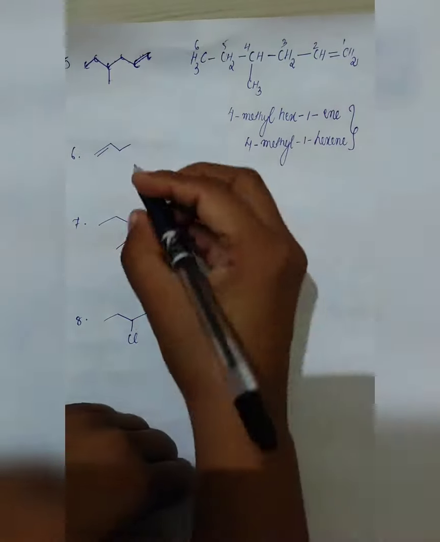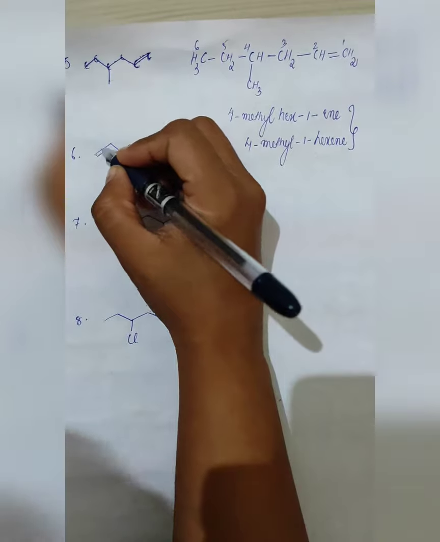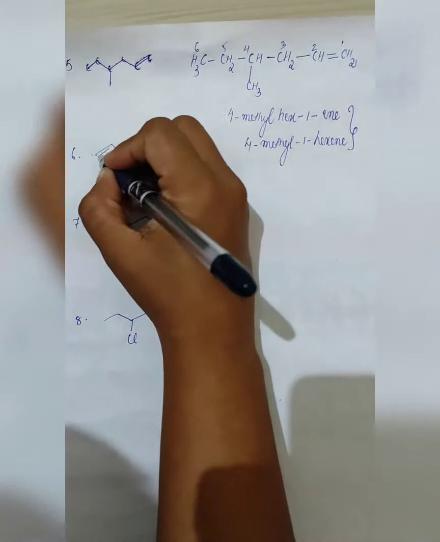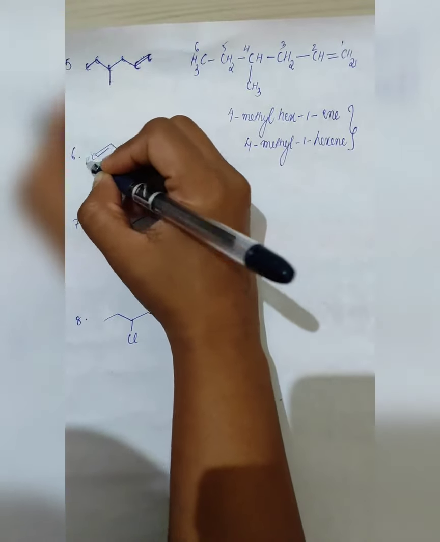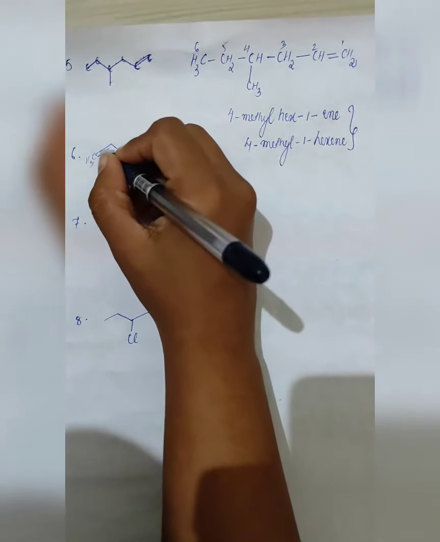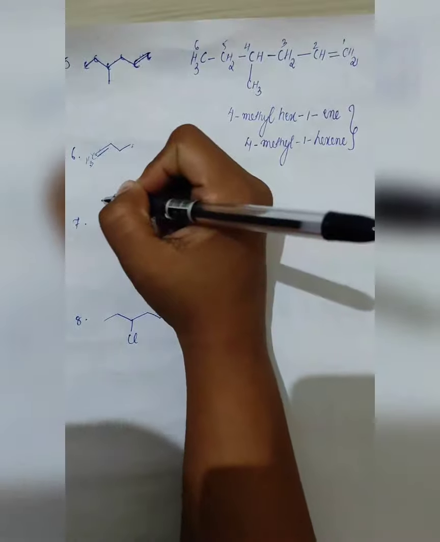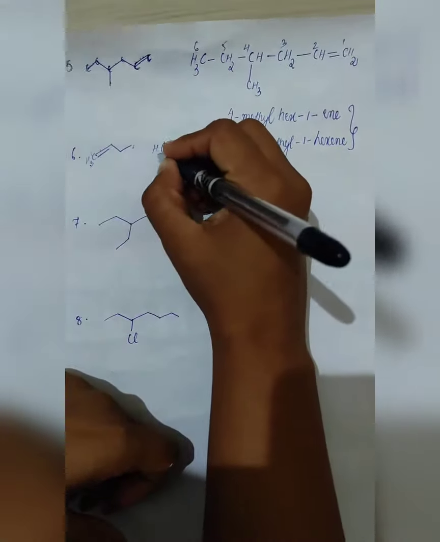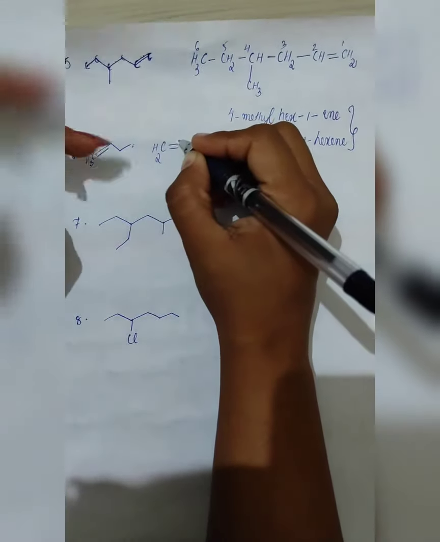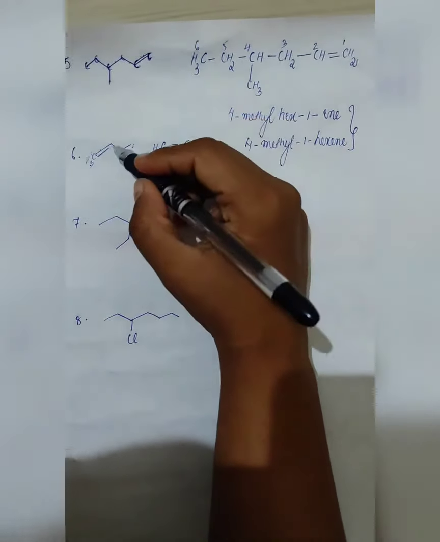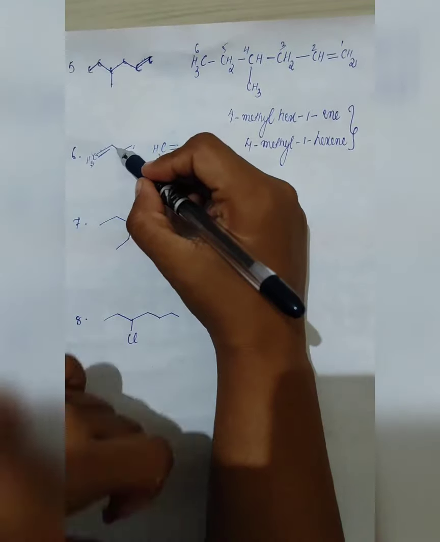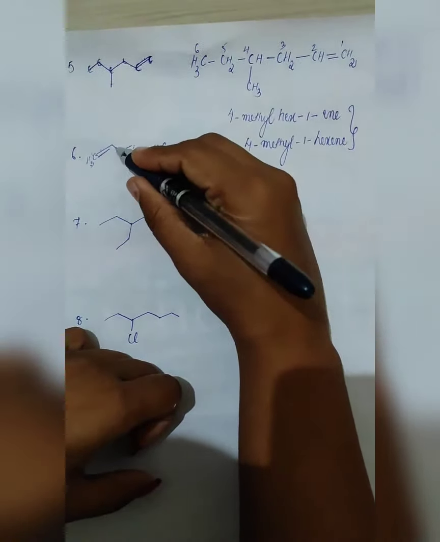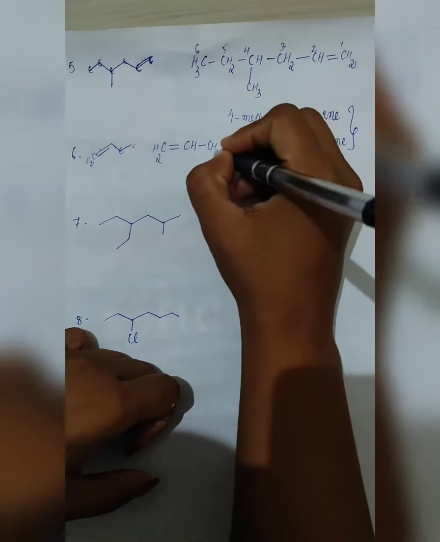Now for the 6th one, as I said, when nothing is mentioned, it is CH3, but remember it is a double bond. If you put CH3 here, the tetravalency will be destroyed. It should have 4 bonds only. So here what will we place? CH2, double bond. Here for this C, count the number of hydrogens: 1, 2, 3. So we will place only 1 hydrogen. Then for the carbon here, 1, 2, so it will be CH2.